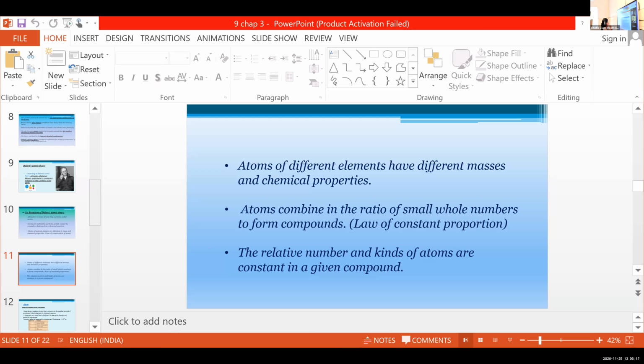Then the fifth postulate, Devasena. Are you there?